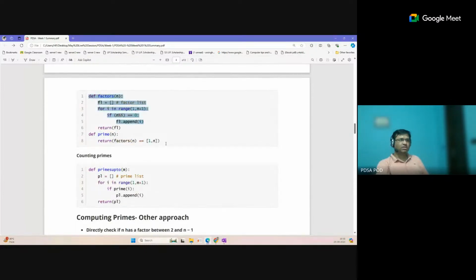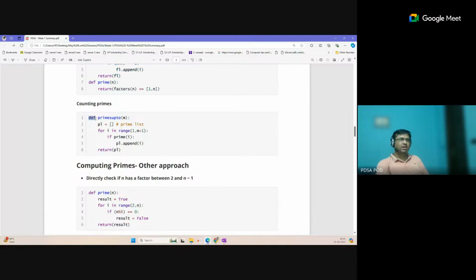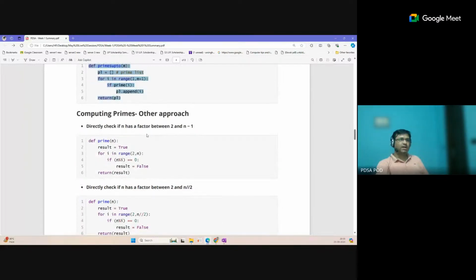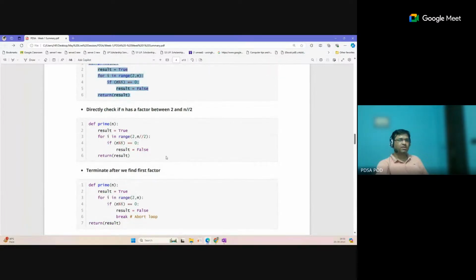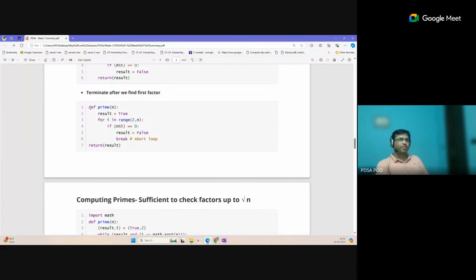This is the first solution discussed, and this is the same thing. Another solution they have discussed is like this, and a third solution they have discussed here. What the professor is trying to convey in week 1 is that each problem has multiple solutions. Each problem's solution can be written by multiple approaches. So which approach is efficient, and which approach is fast? The professor has discussed that by comparing the steps.